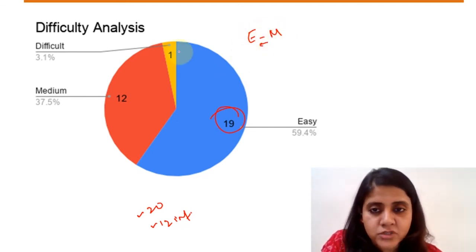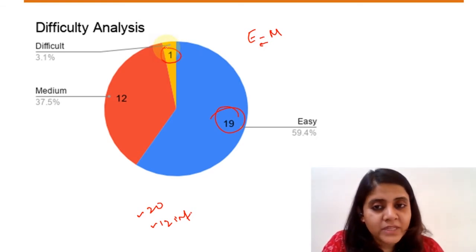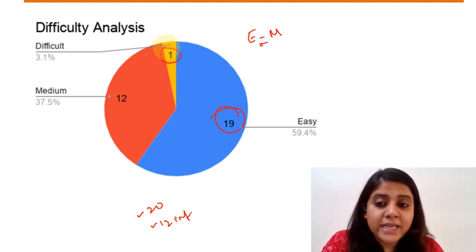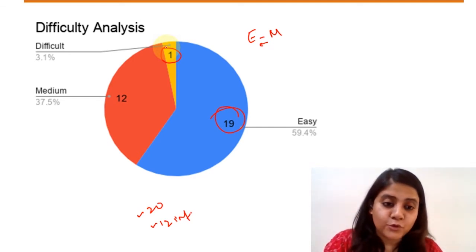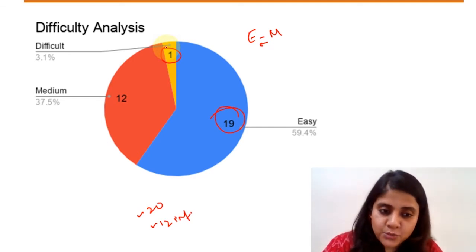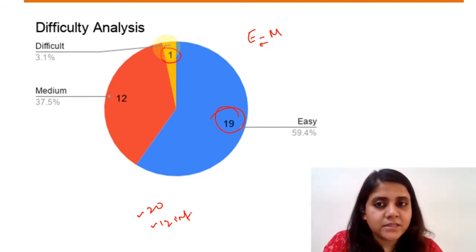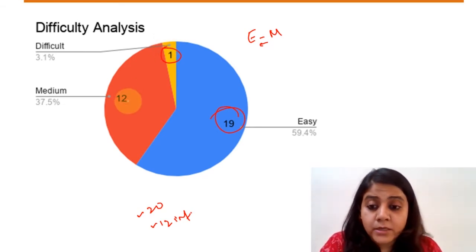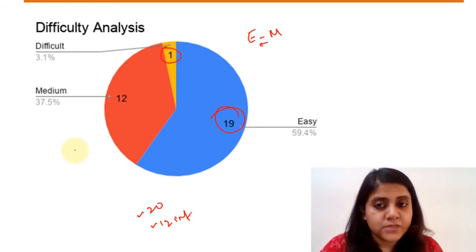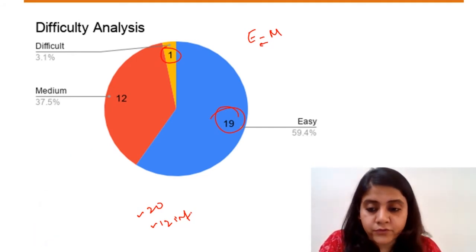There was hardly any, or just one question, which can be categorized as difficult, but the remaining 12 were all medium level questions, most of which might have been your inference based questions, right? So we understand that the section overall was definitely on the easier side. So you could have scored really well in this, which we will probably look at at the end of the analysis.